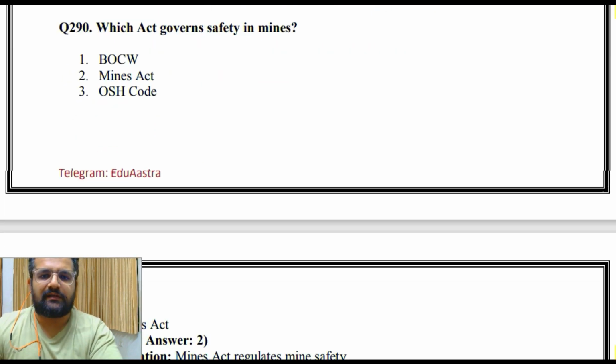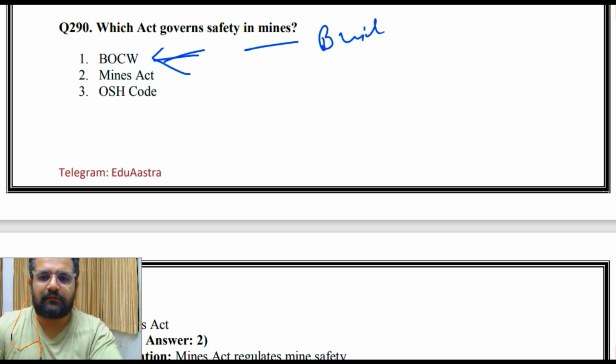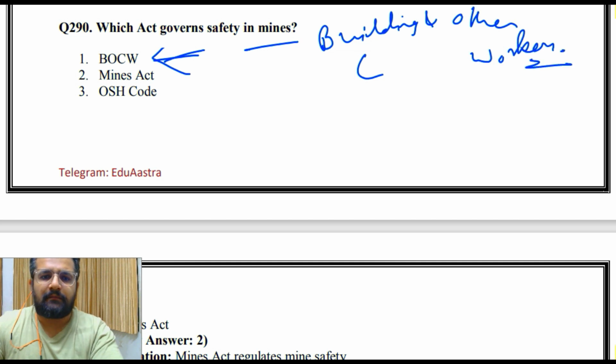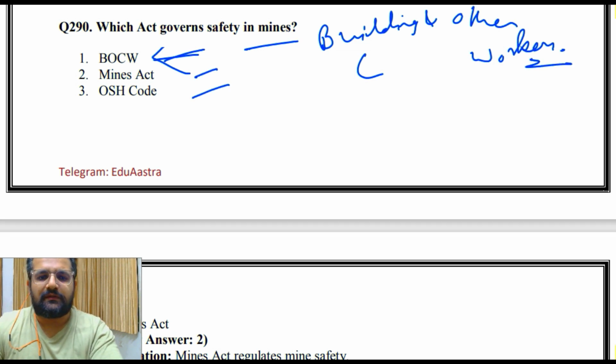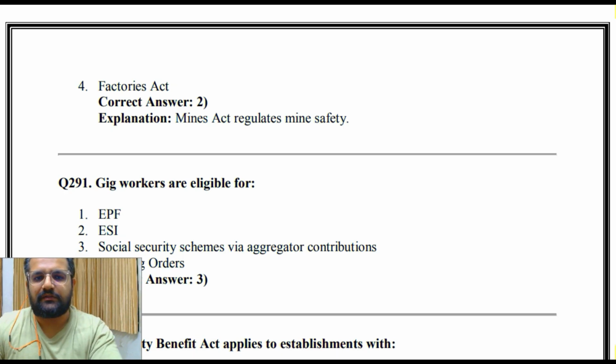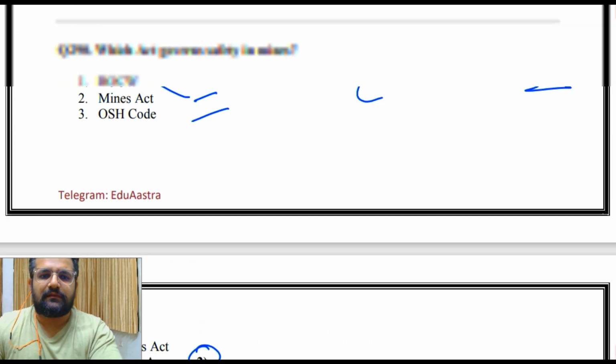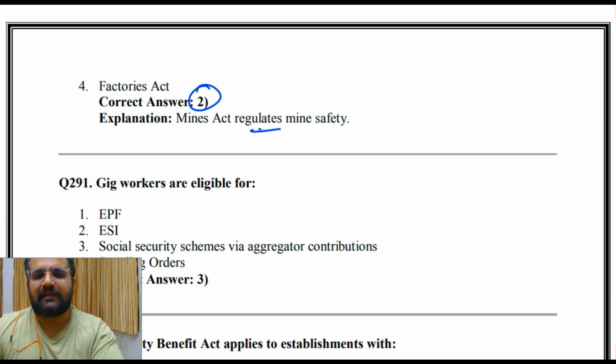Then which act governs safety in mines? BOCW. You tell me the full form. We have done it many times. Building and other construction workers. Mines Act, OSH Code, then Factories Act. So the answer is 2. That is our Mines Act. Mines Act regulates mine safety.